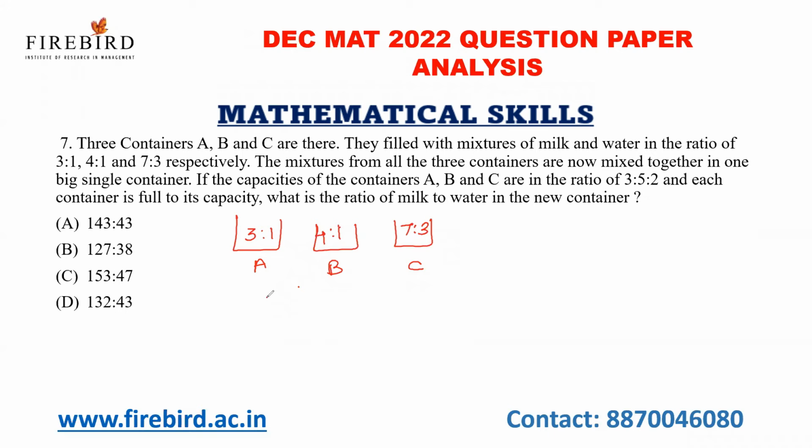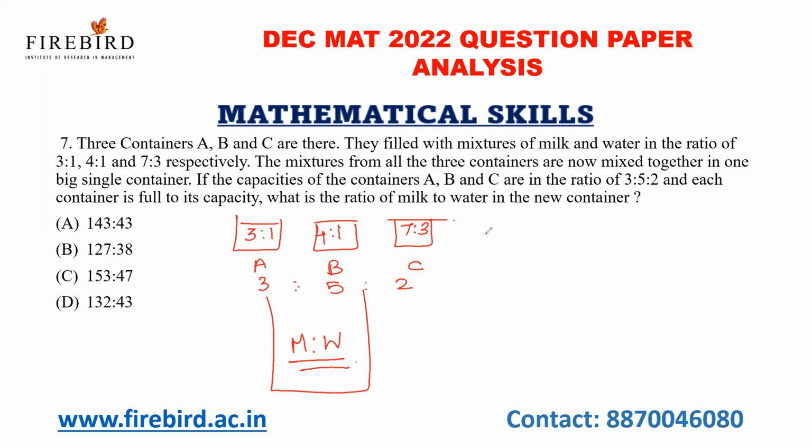If the capacities of containers A, B, and C are in the ratio 3:5:2, and each container is full to its capacity, what is the ratio of milk to water in the big container? I have to find out the ratio of milk and water in the big container.